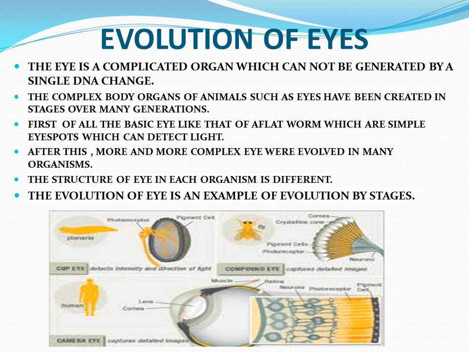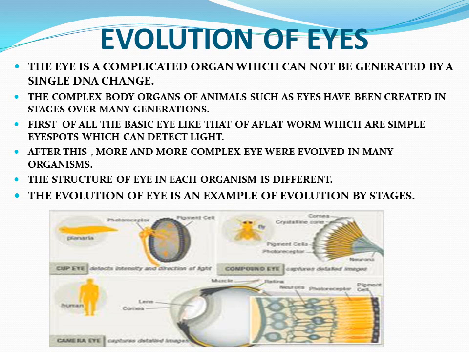Now, the evolution of eyes. The eye is a complicated organ which cannot be generated by a single DNA change. The complex body organs of animals, such as eyes, have been created in stages over many generations. First of all, there was the basic eye, like that of the flatworm, which is a quite simple eye spot that can detect only light. After this, more and more complex eyes evolved in many organisms.